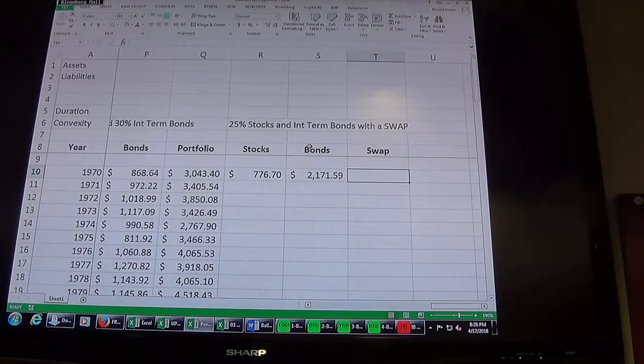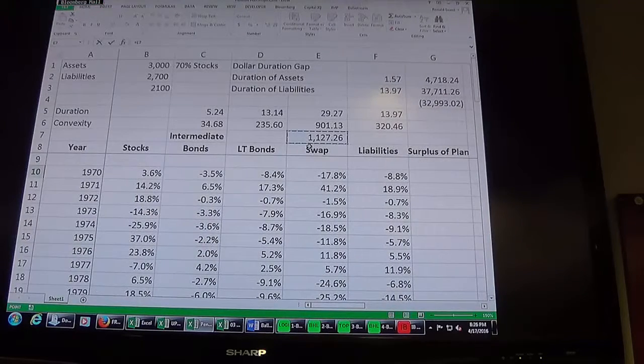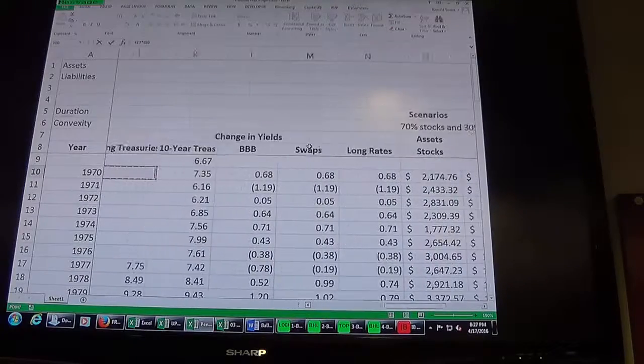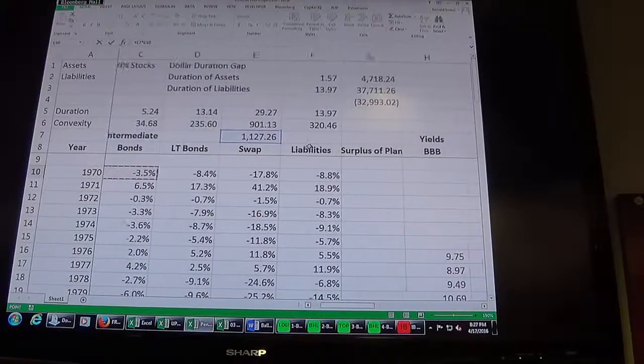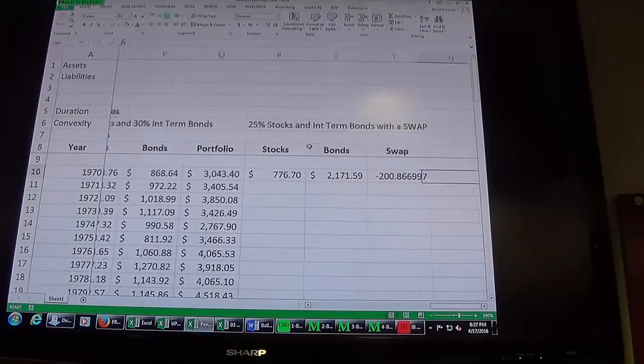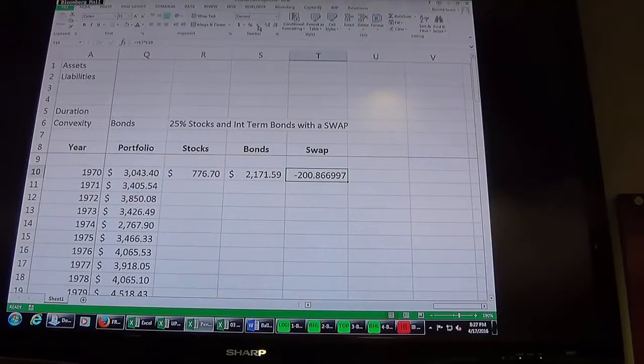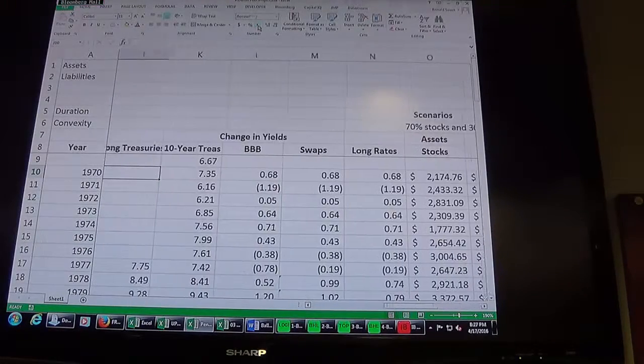Here it's a little different. At the end, I don't do 1 plus because I don't have the principal. All you have to do there is do the exact same thing. You just don't do 1 plus. All right. So watch this. How much is my swap? It's $1 billion times swap return. There's my swap, and I may have done it backwards.